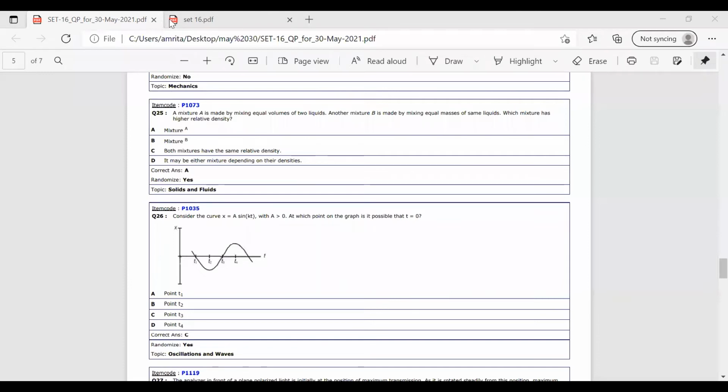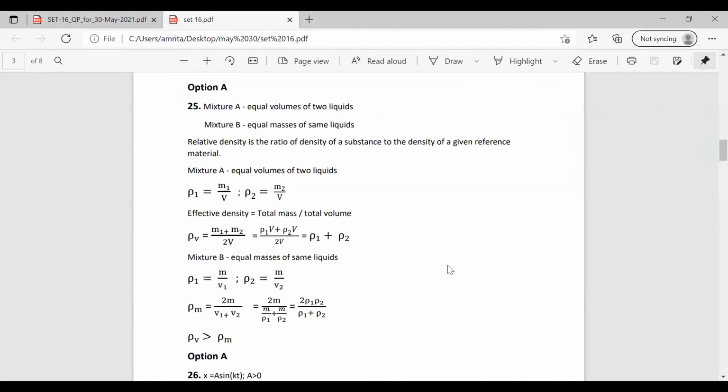So we know that density depends on mass and volume. I just wrote what concept I have with me. Mixture A is made by equal volume of two liquids. Mixture B is made by equal mass of two liquids. Then what is relative density? It is the density of a substance with reference to another material.